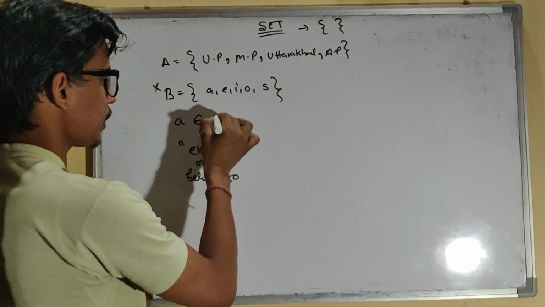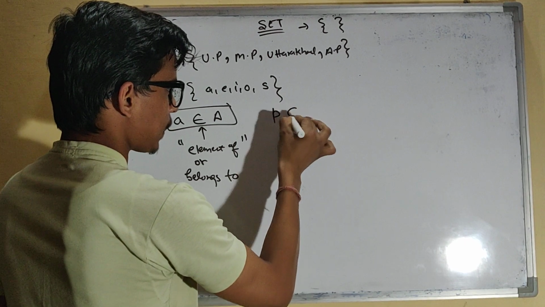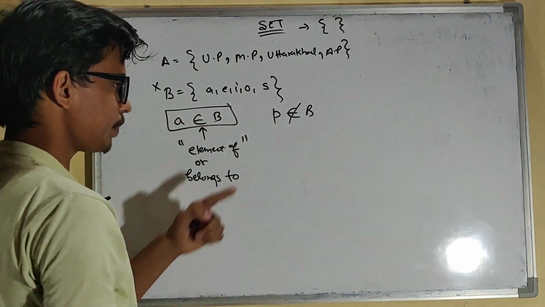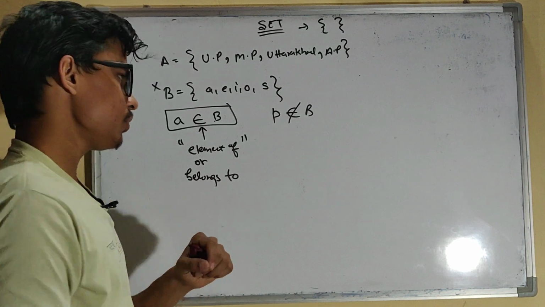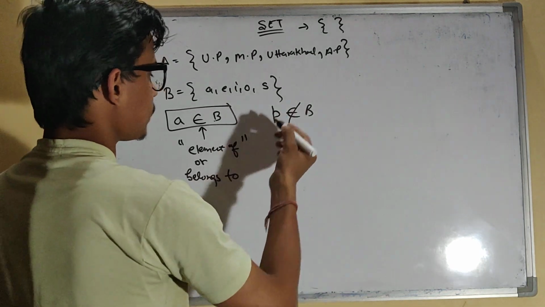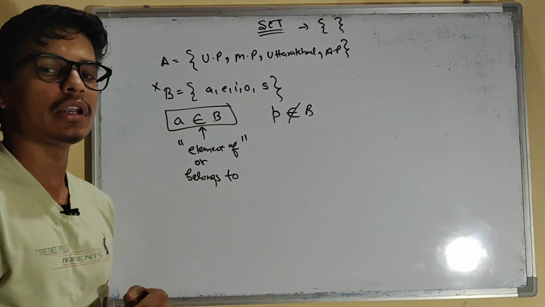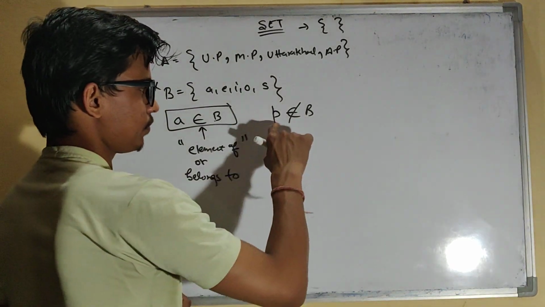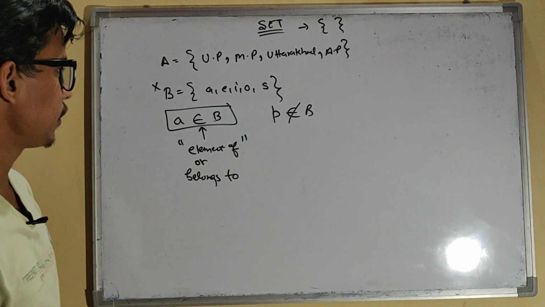So a belongs to capital A. Or you can say p does not belong to B. This will be read as p does not belong to set B. The elements are generally represented by a small letter, so capital letter for the set and small letter for its elements. So p does not belong to B.